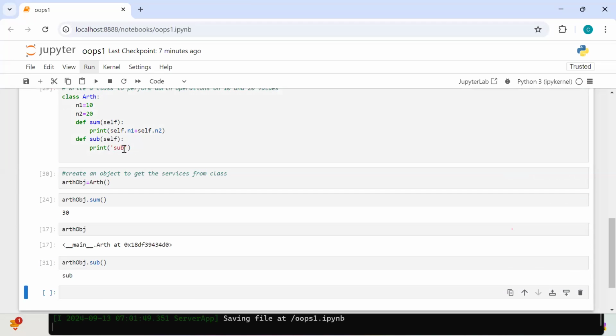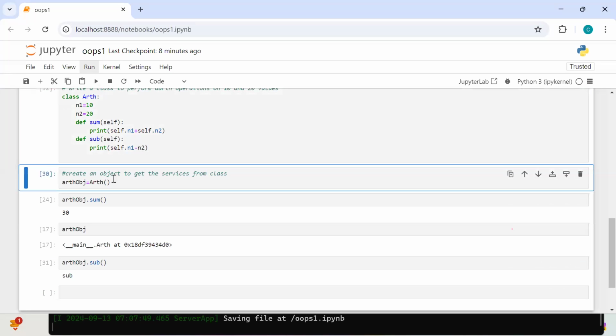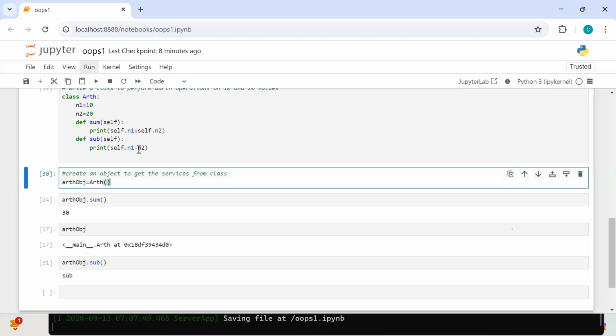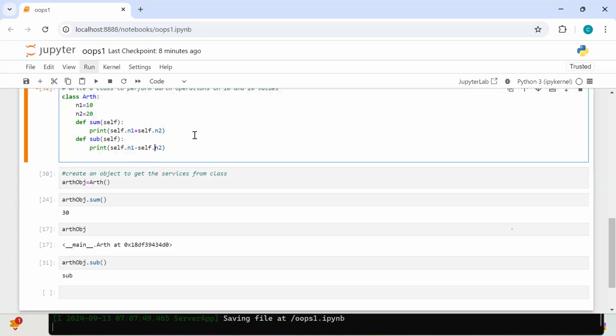Now I want to find the subtraction. Self dot n1 minus self dot n2. Okay, what is the error now? N1 is not defined. Perfect. Now what exactly is the error? N2 is not defined. Now, can I write it like this? Yes or no?